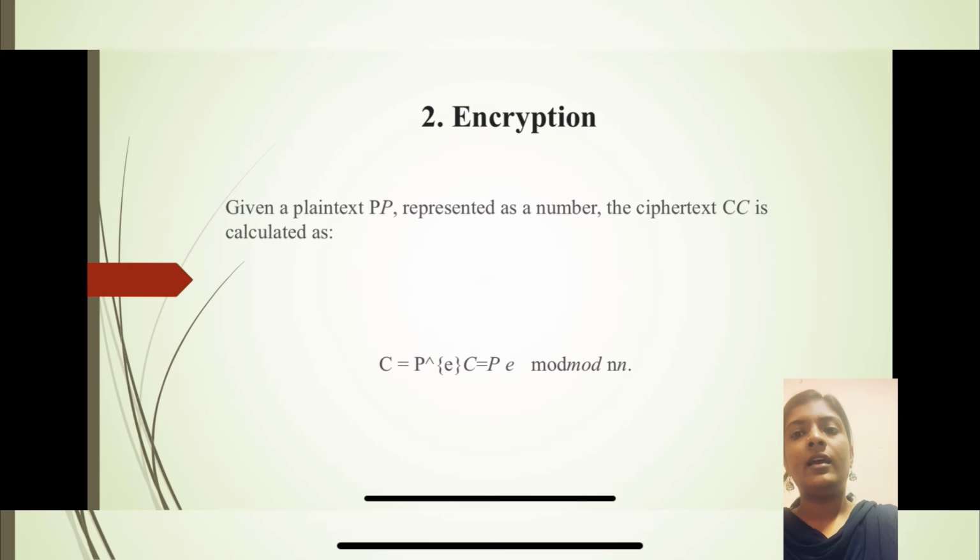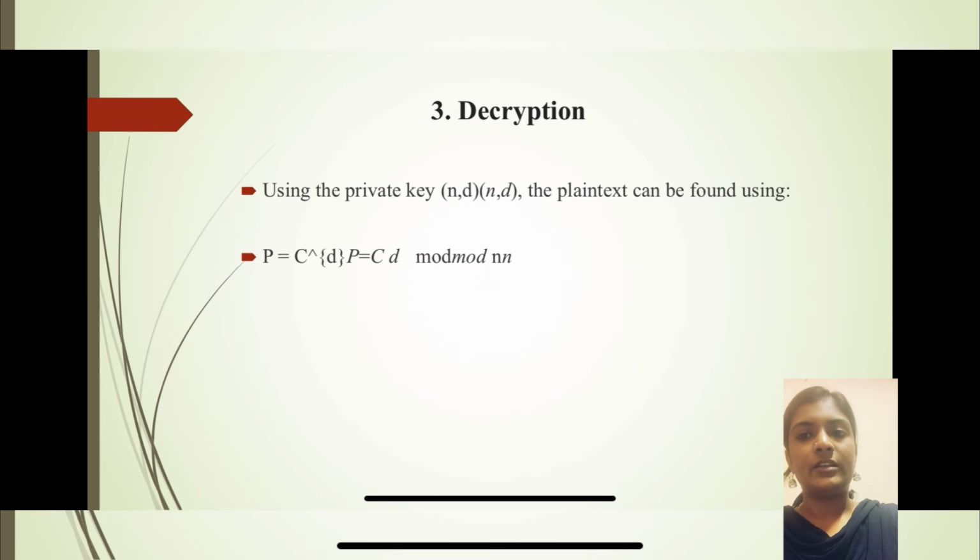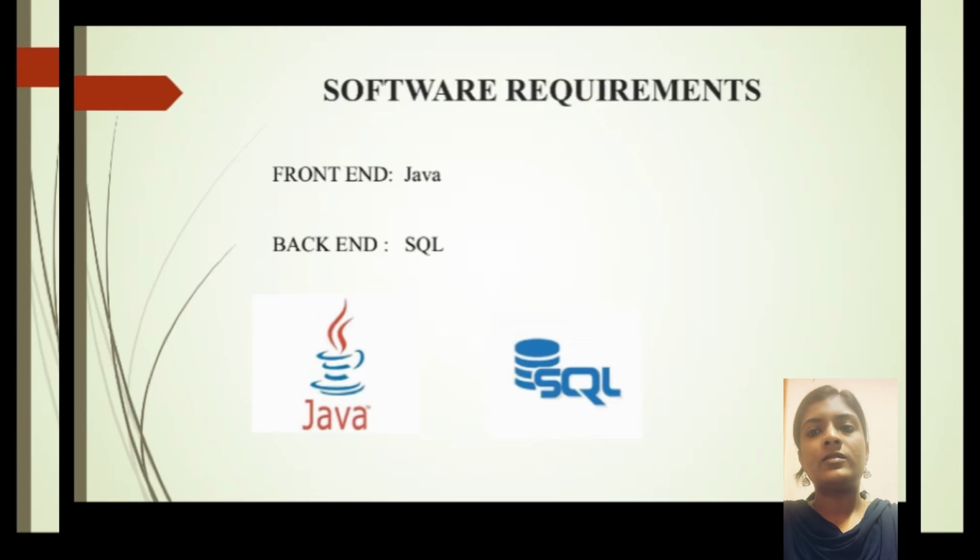So the encryption: given a plain text P represented as a number, the ciphertext C is calculated by C is equal to P to the power of E mod n. The third one is decryption. Using the private key (n, d), the plain text can be found using P is equal to C to the power of d mod n. So the software requirements: it requires Java in the front end and SQL in the back end.